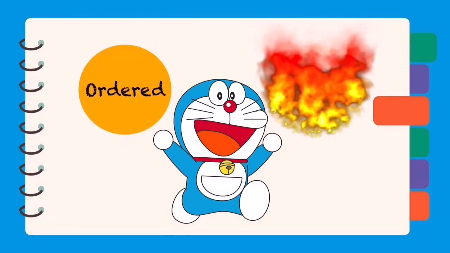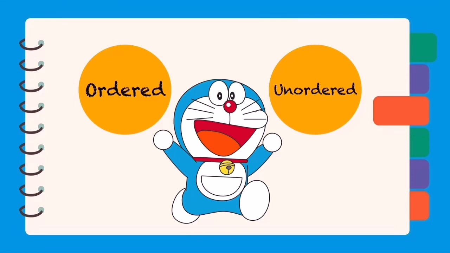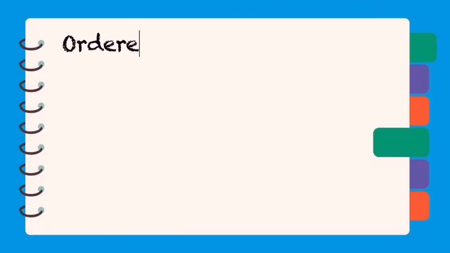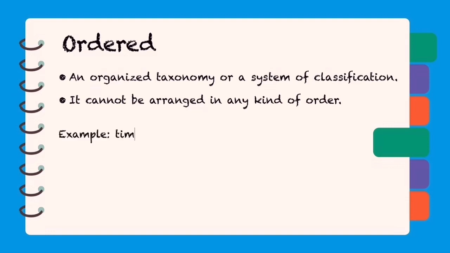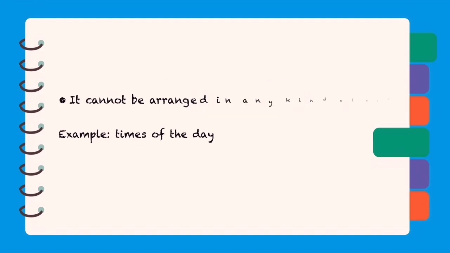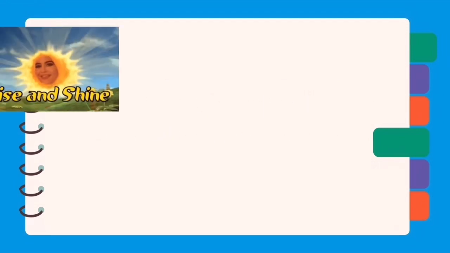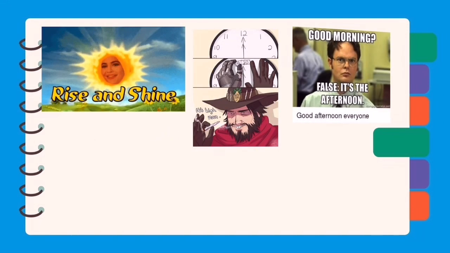Incompatibility can be categorized into 2 types by the orderliness of the elements in the group, ordered and unordered. Ordered represents an organized taxonomy or a system of classification. Unordered cannot be arranged in any kind of order. The best example of ordered is times of the day, because time is associated with nature, so it's always in specific order. Morning, noon, afternoon, evening, night.